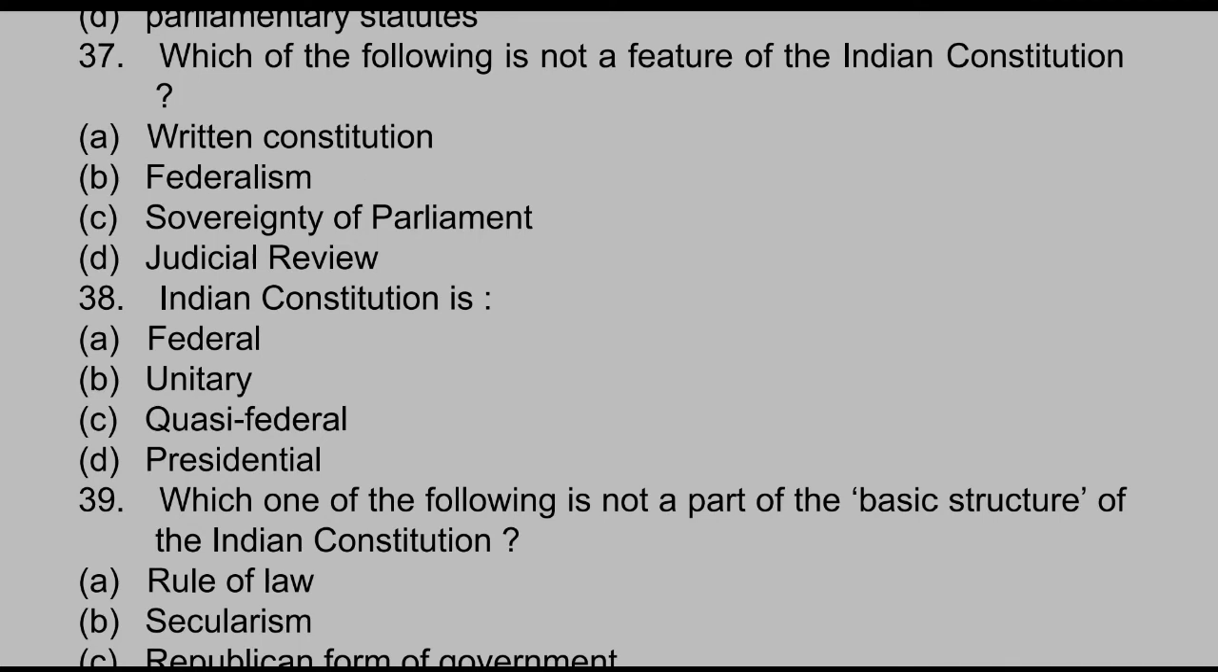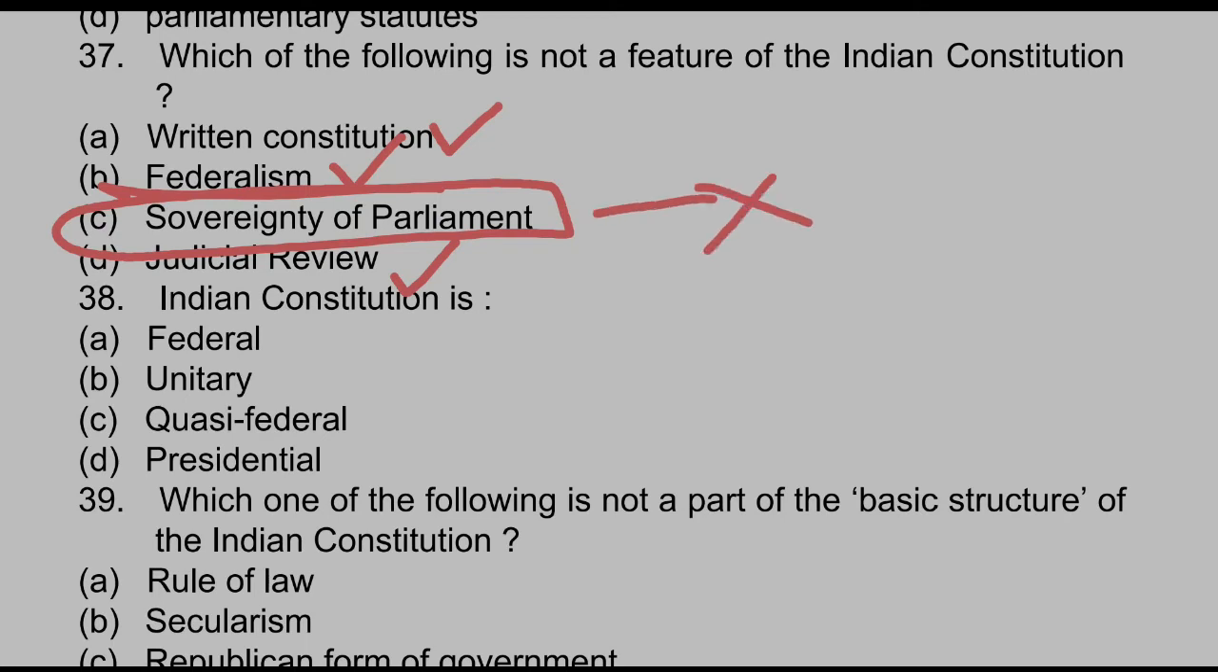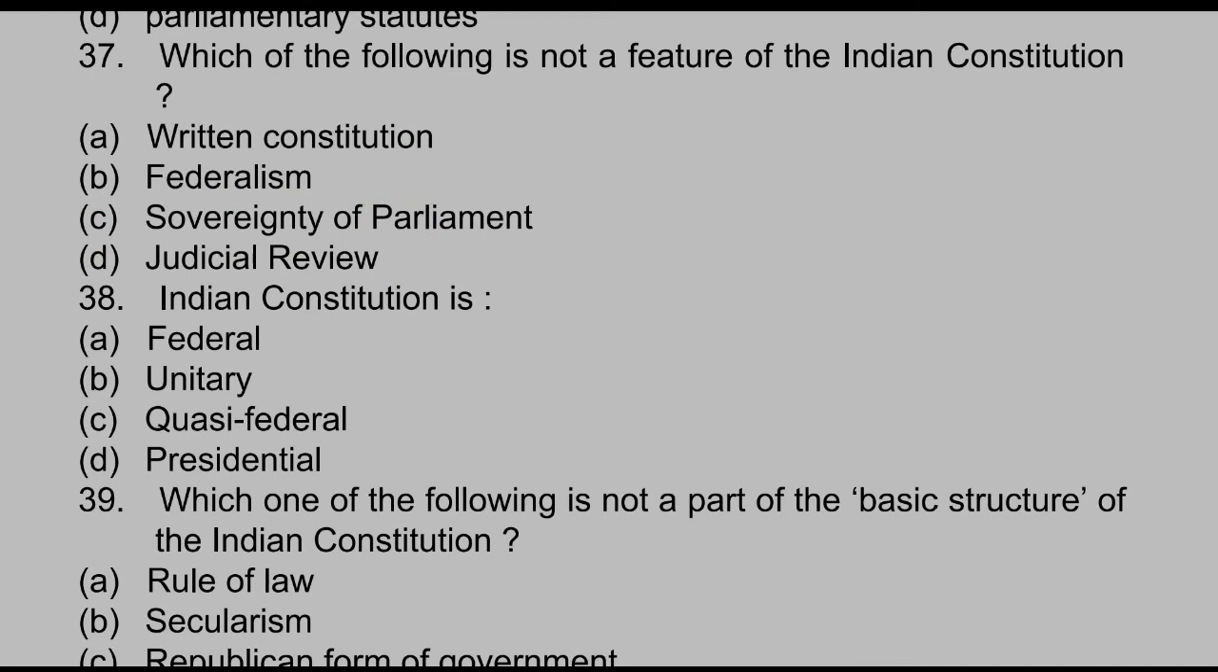Okay, your time is over. We know that written constitution is a feature of our Indian Constitution. Federalism is also a feature. Judicial review is also a feature. But sovereignty of the parliament is not a feature of Indian Constitution. Judicial review refers to the power of the judiciary to interpret the constitution and declare the law or the order of the legislature and the executive void. So sovereignty of the parliament is not included in our Indian Constitution. I hope it is clear to you. Let's see the next question.